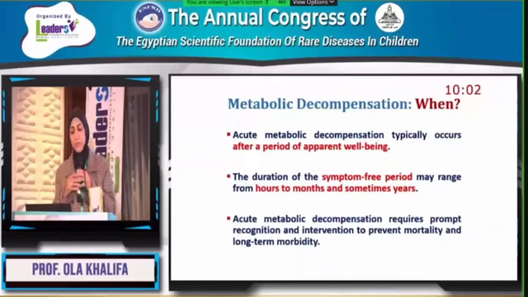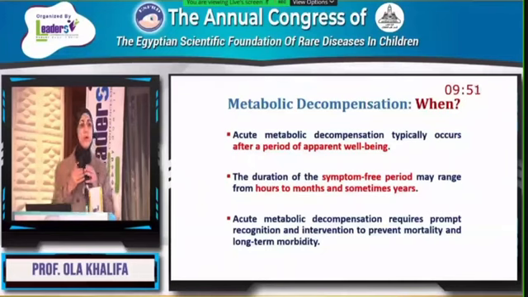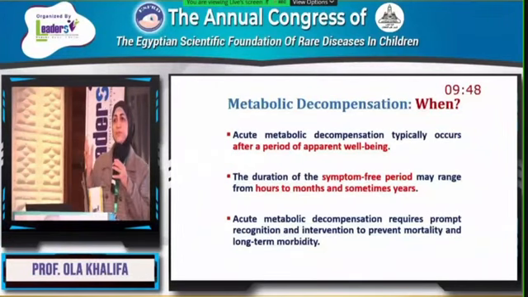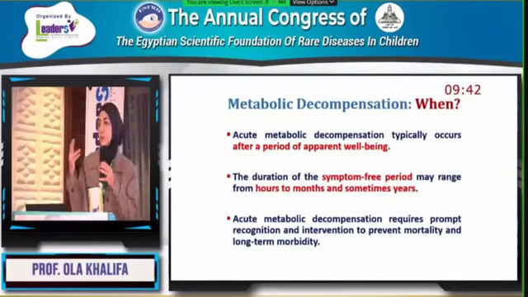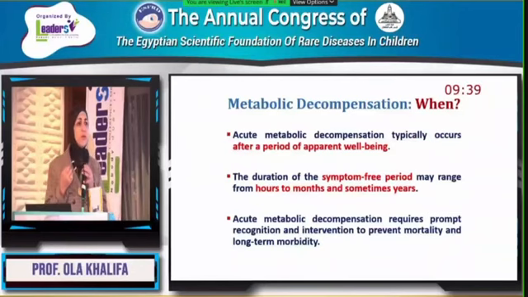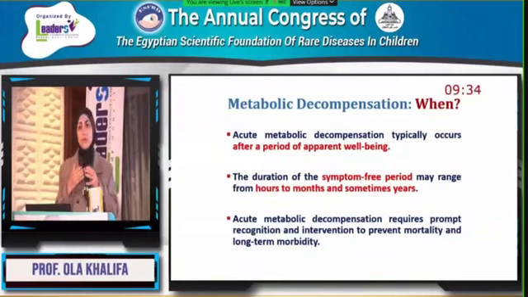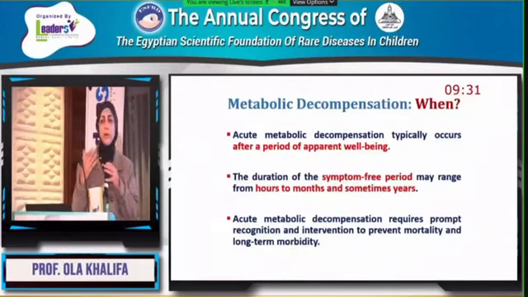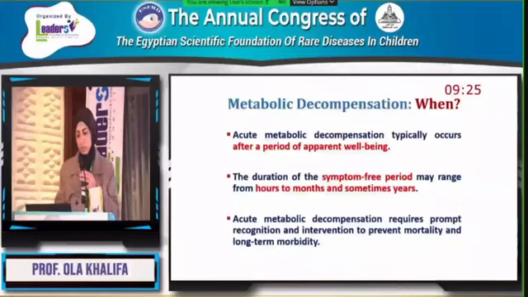Acute metabolic decompensation requires prompt recognition and intervention to prevent mortality and longer-term morbidity. As Professor Hala said, time is very important for metabolic disorders. From when we see those patients in the emergency room until the start of treatment is crucial for their neurological outcome and good quality of life. For example, in urea cycle disorders, the increase in ammonia level and the duration before the start of treatment can affect the neurocognitive outcome of those patients.